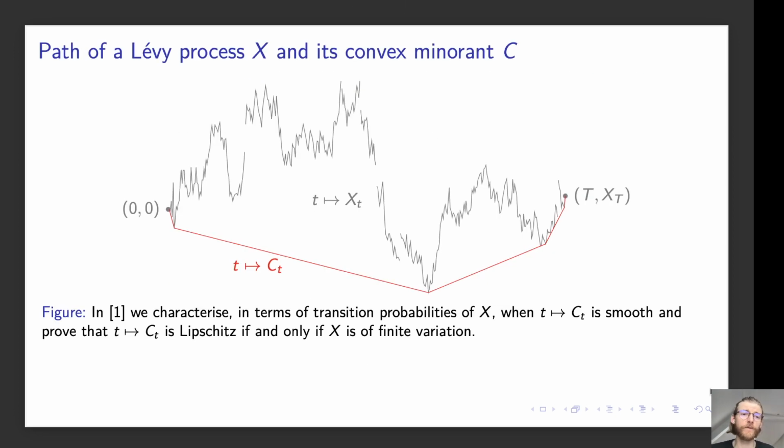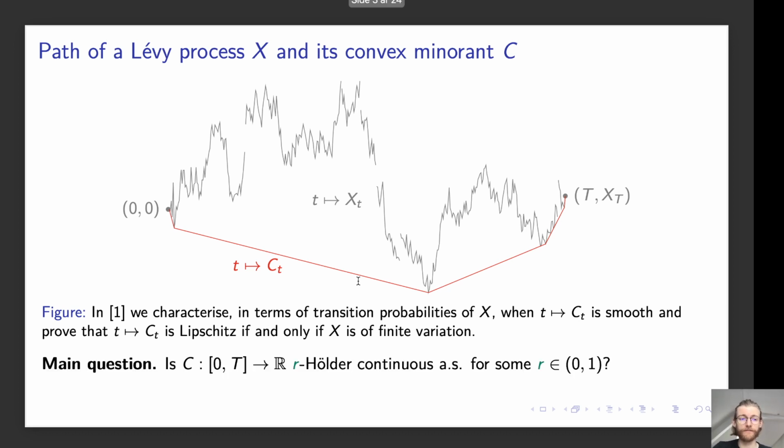In this picture, we consider the path of a Lévy process X over the interval [0,t] in gray, and beneath it, in red, we see its convex minorant. In the paper, we characterize, in terms of the transition probabilities of X, when its convex minorant C is smooth. Specifically, we prove that C is Lipschitz continuous if and only if X is of finite variation. Hence, to ask the main questions of this paper, we'll restrict ourselves to infinite variation.